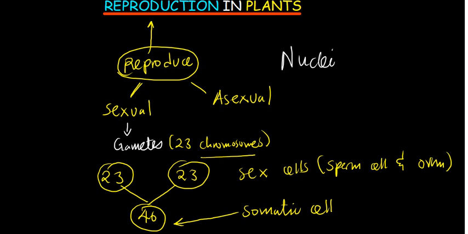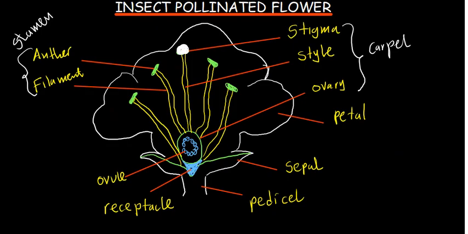Now, because we're talking about reproduction in plants, we need to understand the structure of a plant, or in this case a flower, and how this reproduction gets to happen. This is the basic structure of a flower. We have the female part and the male part of a flower. Flowers undergo different types of reproduction, and we're going to understand that later. Let's first understand the structures of the parts of a flower.